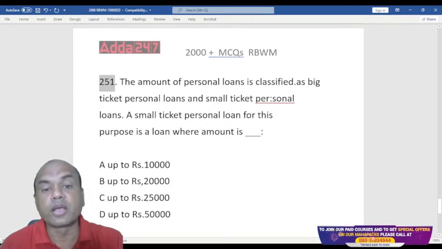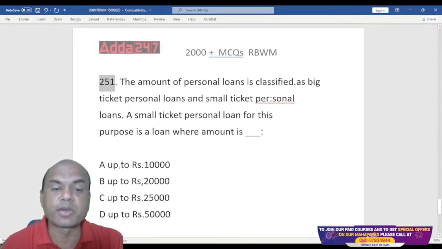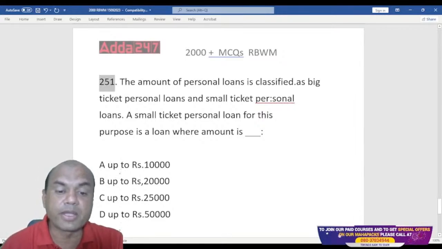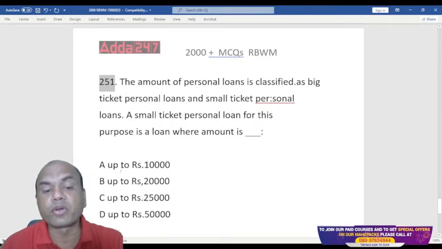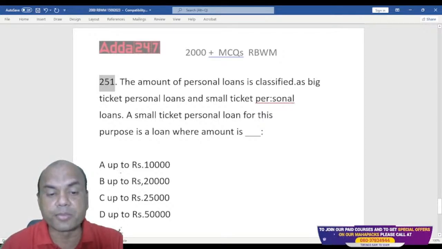Okay, so the amount of personal loans is classified as big ticket personal loan and small ticket personal loan. A small ticket personal loan, small ticket PL, is a loan where the amount is what? Up to 10,000, up to 20,000, up to 25,000 and up to 50,000.